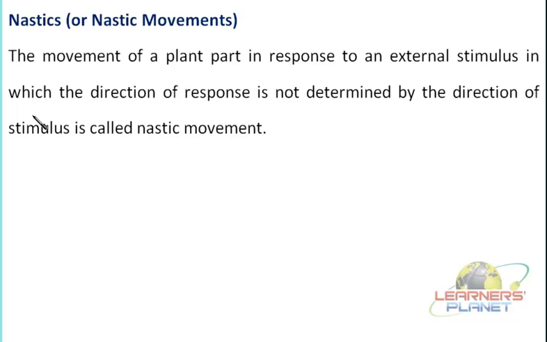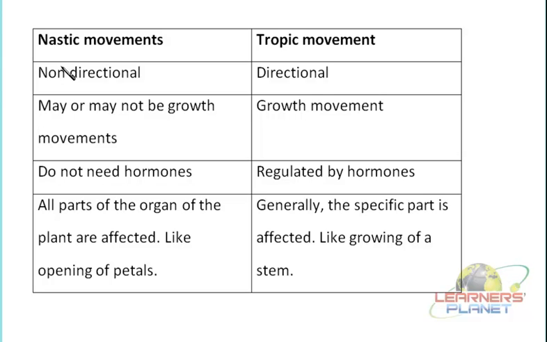Now for this we must compare the Nastic movements and the tropic movements. So here is the comparison between the Nastic movement and the tropic movements. Nastic movements, as we are saying, are non-directional, whereas the tropic movements are directional. Since these Nastic movements are not directional, they cannot be classified depending upon this. Whereas the tropic movements are directional, and hence we can say either it is towards the stimulus or away from the stimulus, and depending upon this they are classified as positive tropic movement and negative tropic movement.